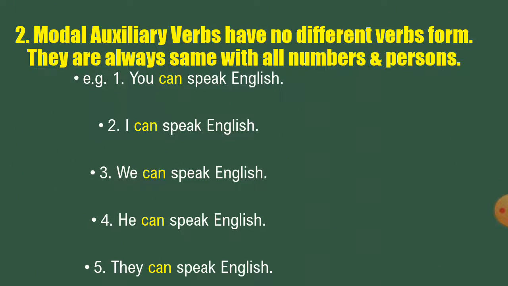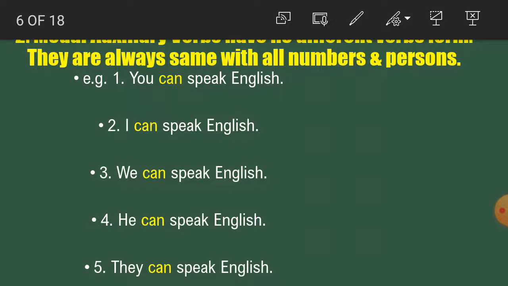Now fact number 2, students: modal auxiliary verbs have no different verb forms. They are always the same with all numbers and persons. For example, you can speak English. Here you is second person, but can is used. I is first person, but even then can is used. We is first person, plural number, can is used. He is third person, singular number, can is used. They is third person, plural number, but can is used.